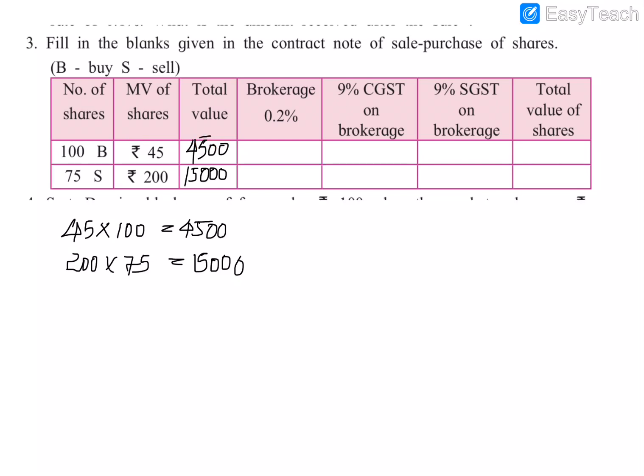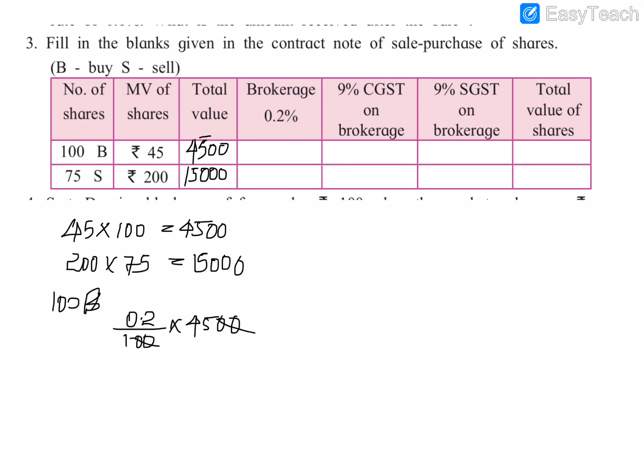So we have to find the brokerage on the total market value of these 100 shares. The rate is given, that is 0.2%. So we need to find the brokerage of 100 shares. How will we find that? We have to find 0.2%, that means 0.2 by 100 into 4,500. So 100 and 100 get cancelled, 0.2 into 45.